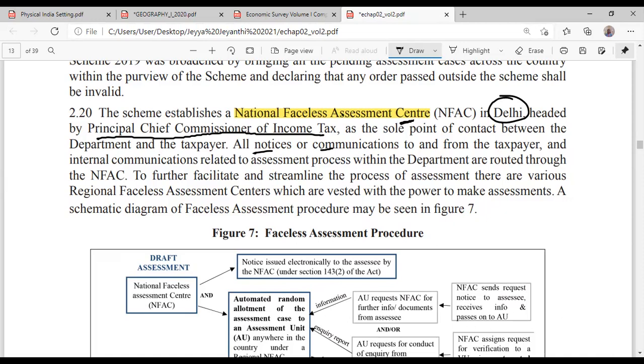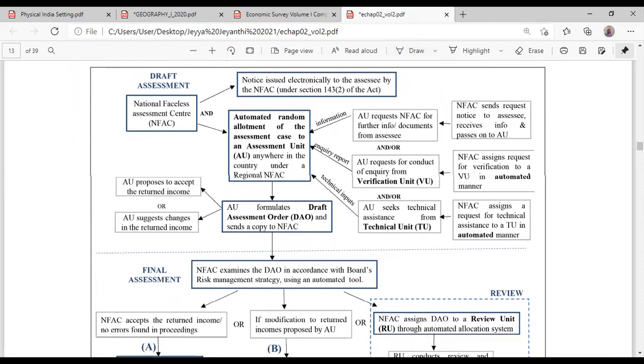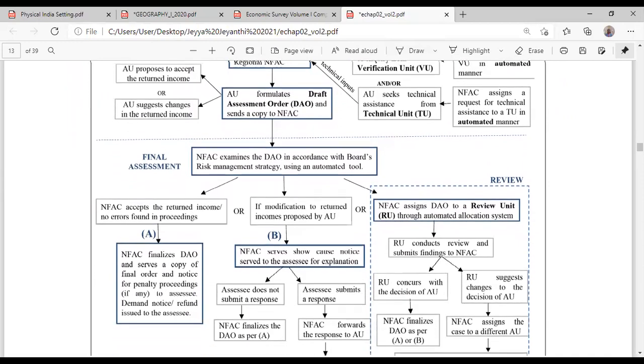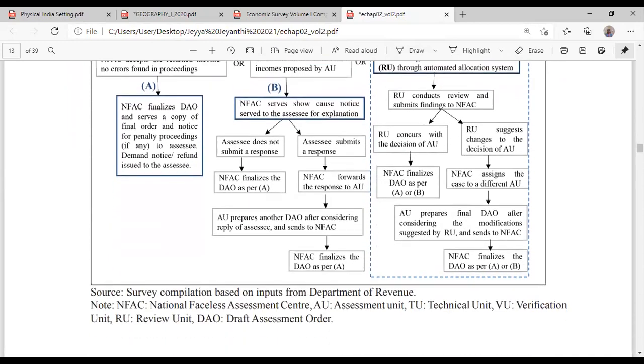Apart from this, we are also going to have a regional faceless assessment center, which will make only assessments. They cannot contact the taxpayer again. So all the contact with the taxpayer will happen through the NFAC. Is that clear to everybody? Yes, sir. The same thing which I told you has been put as a flow chart here.